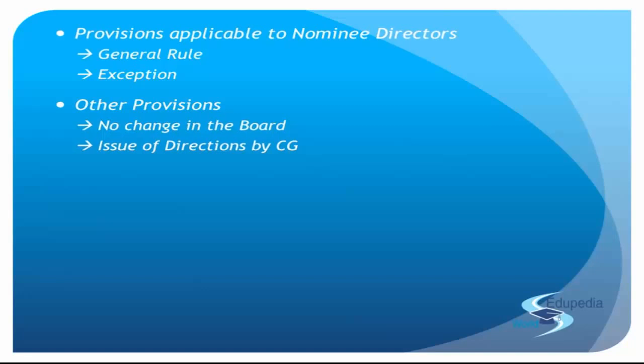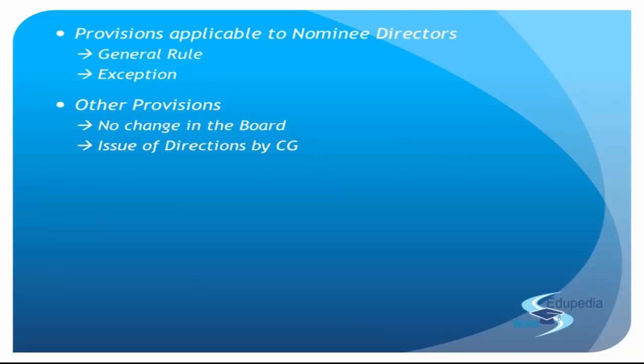But that does not mean that the central government will take advantage. It does not contemplate a takeover of the management of the company by the central government. You are asked to add an additional director, that is a nominee director, but you cannot remove the directors who are already there. The directors who are there will continue in office along with the directors appointed by the central government, and they'll have no overriding powers over the existing directors, because all the directors are the same. Neither will they be overpowered, nor will these be overpowered. All the directors have the same capacity.